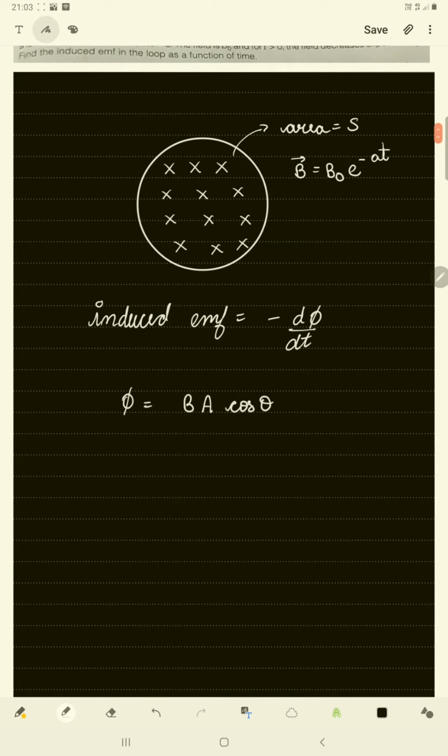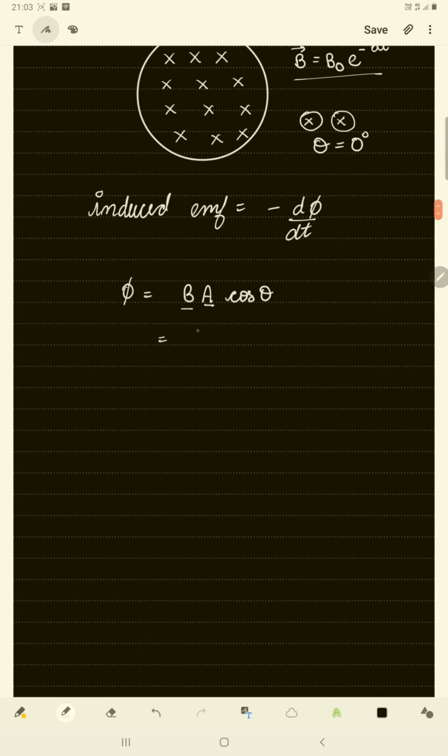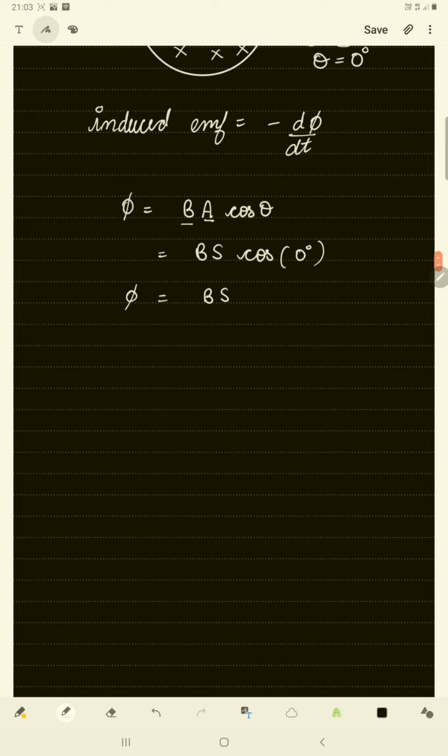So now we have B, which is this, and A is S. We are given area as S, and theta, the angle between them: since the area vector is pointing inward and the magnetic field is also pointing inward, the angle between them is 0 degrees. So we can directly put BS cos of 0 degrees. Cos 0 is 1, so we have BS. So phi is equal to BS.